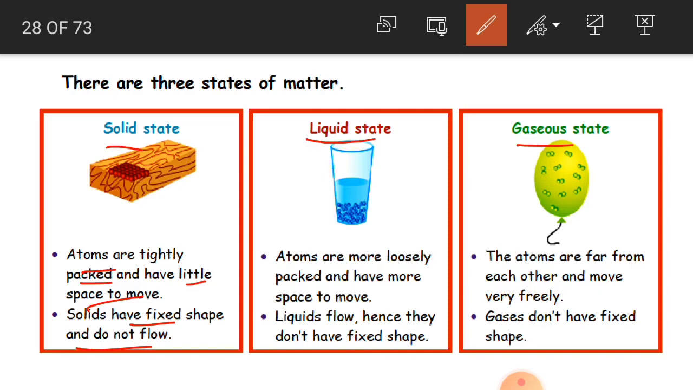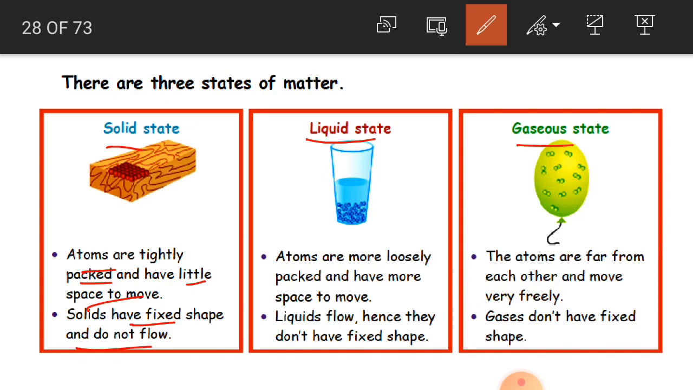For example, a book. It is a solid object, solid material. Will it flow like water, children? No, because it is a solid material. Okay, so this is about solid state.